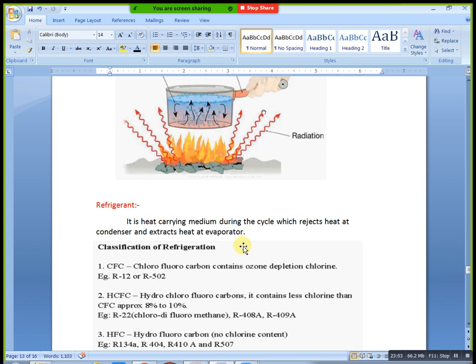In that refrigeration cycle we have different types of components, for example expansion valve, condenser, evaporator and compressor. We have different functionalities also. For example, these two, condenser and evaporator, are both heat exchangers. What is the function of the condenser? Anybody know? Condenser means absorb the heat.